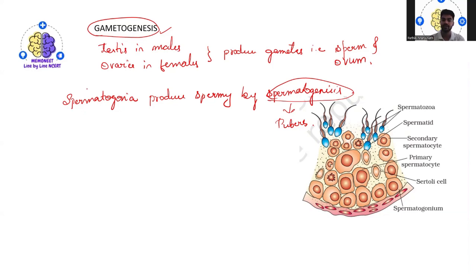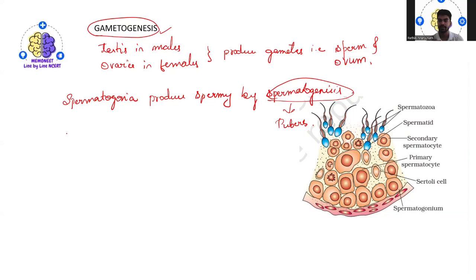When I talk about spermatogonia, we are denoting them collectively. If they are single, we call them spermatogonium. They are present inside the walls of the seminiferous tubules, according to the diagram.